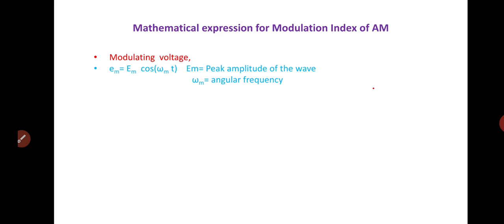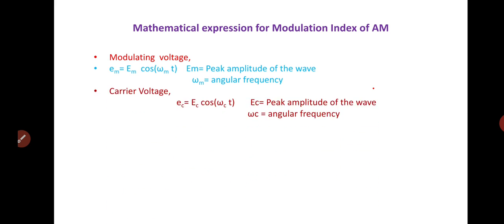The carrier voltage is given by Ec = Ec cos(ωc t). Note that the phase angle has been ignored in both expressions since it is unchanged by the amplitude modulation process.